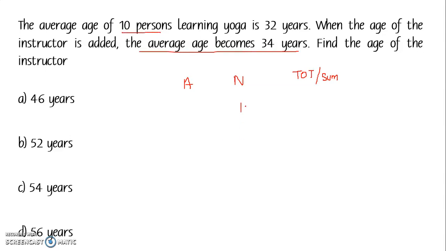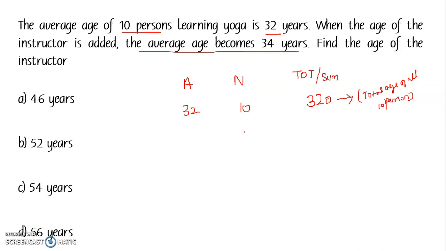So first one is 10 persons. So the number of persons will be 10, and their average is given as 32. So the total will be 32 into 10, 320. So this 320 is the total age of all 10 persons who are learning yoga.